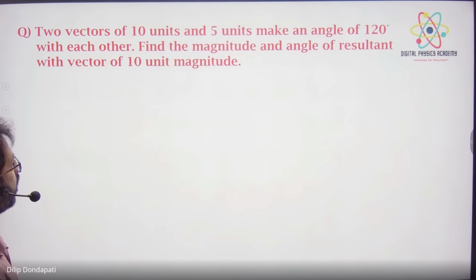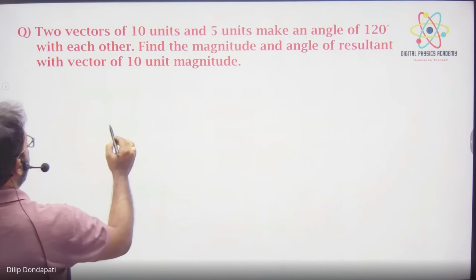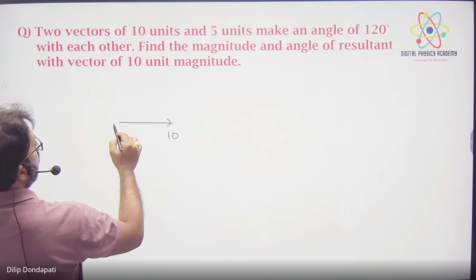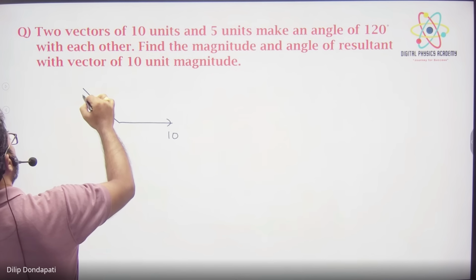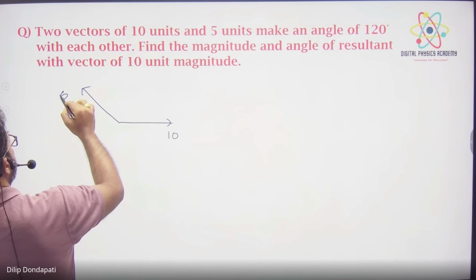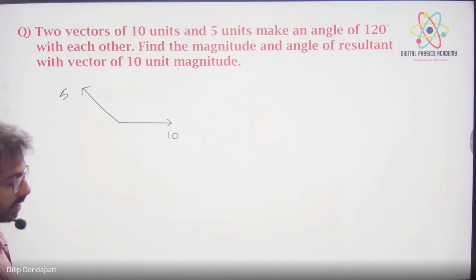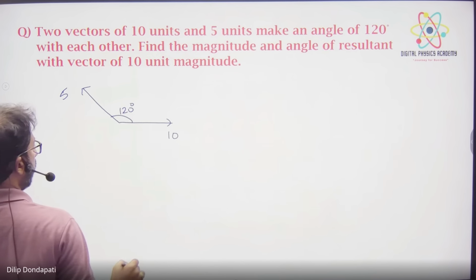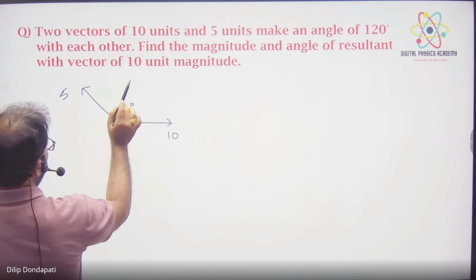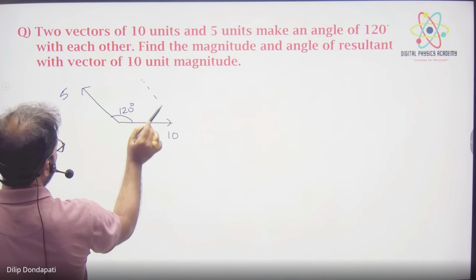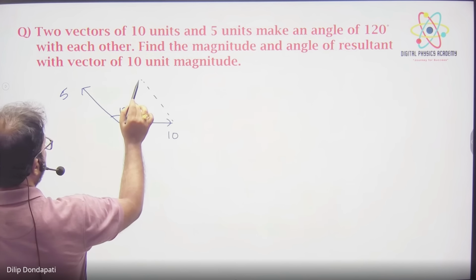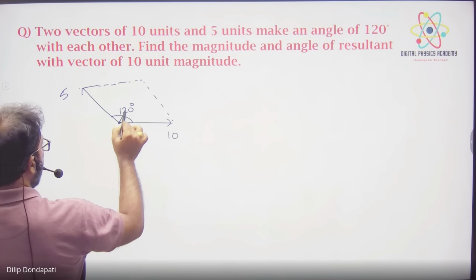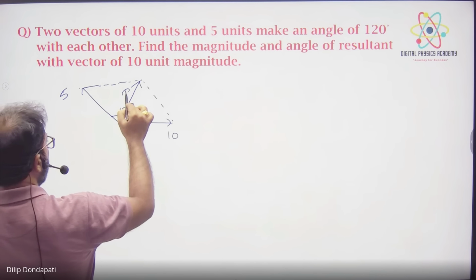Two vectors 10 and 5 make an angle of 100 degrees. So always draw the diagram. 10 units and the angle is 100 degrees, right? B vector is 5 units. So how is its resultant at 100 degrees? How to draw the resultant? Parallel to this you draw one line, and parallel to this you draw one line. The resultant is the intersection point to the opposite diagonal. Now find.